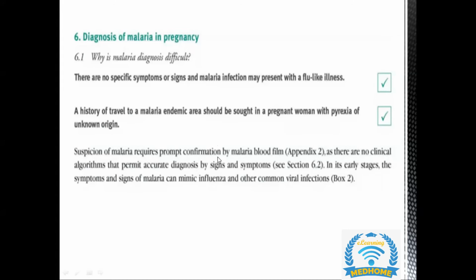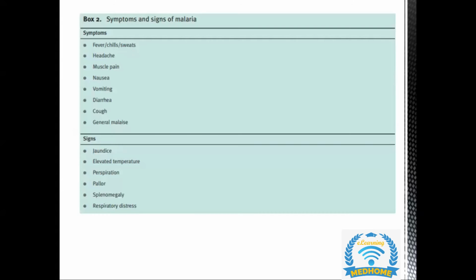For confirmation, we are going to do malarial blood film. The gold standard or the confirmatory test for malaria is blood films, thick and thin slides. Okay.